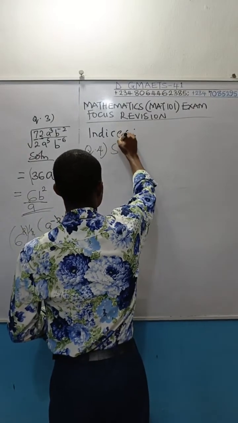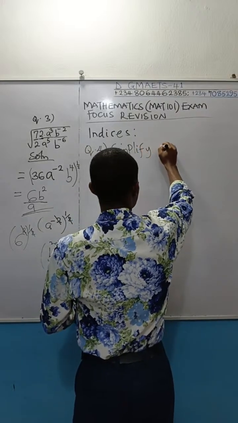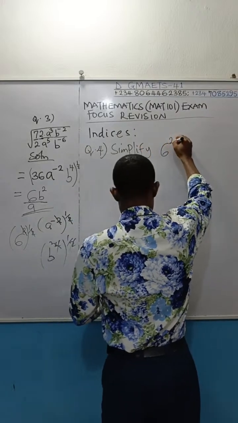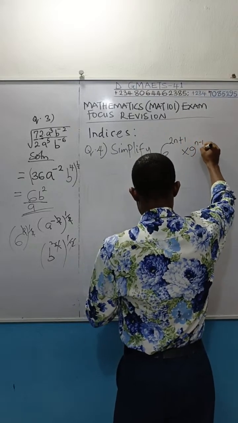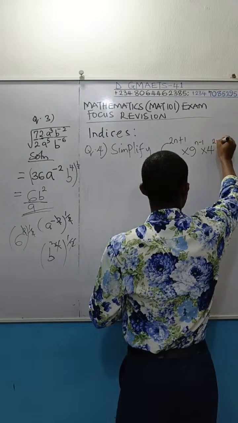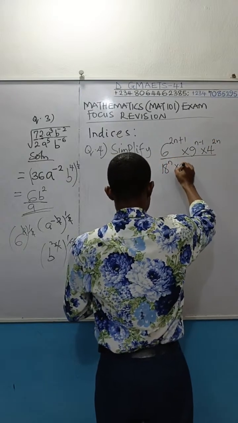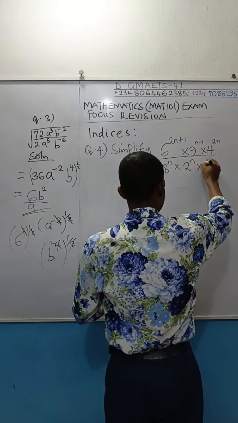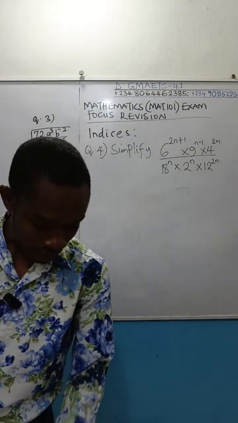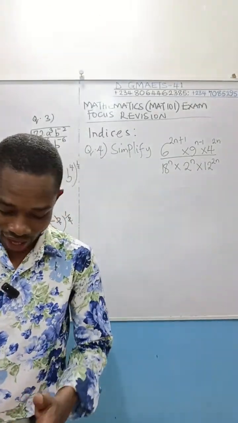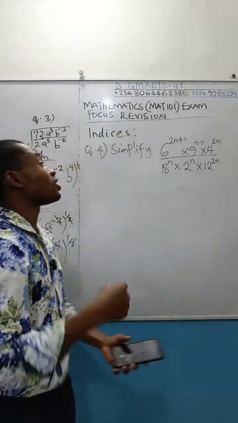Simplify 6 to the power of 2n plus 1 times 9 to the power of n minus 1 times 4 to the power of 2n, divided by 18 to the power of n times 2 to the power of n times 12 to the power of 2n. You are asked to simplify what is on the board here.